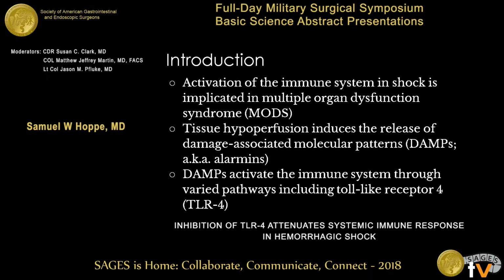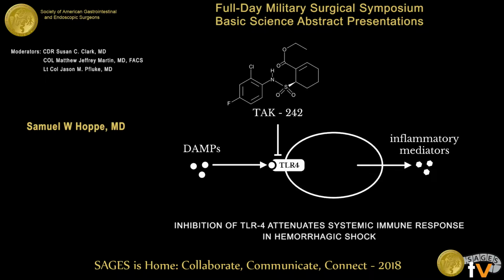DAMPs activate the immune system through a variety of different pathways, some of which are yet to be elucidated. However, one important interface between the DAMP system and the immune system is toll-like receptor 4, or TLR-4. This schematic generalizes the process whereby DAMPs bind to the extracellular domain of TLR4, thereby inducing a rather complex intracellular cascade, resulting in release of inflammatory mediators from that target cell. TAK-242 is a small molecule inhibitor, non-competitively binding to the extracellular domain of TLR4, and it blocks this process at the point where the DAMPs bind to the receptor.